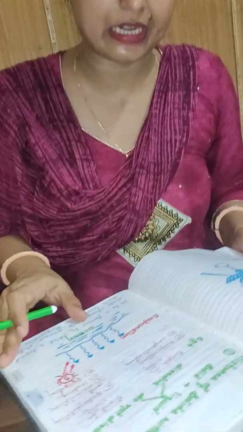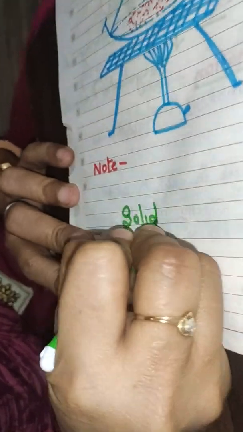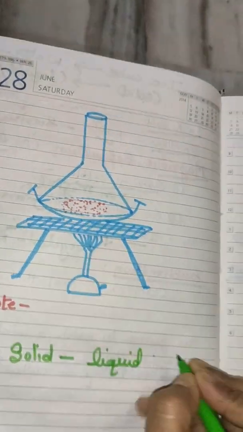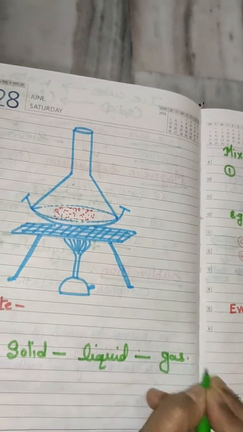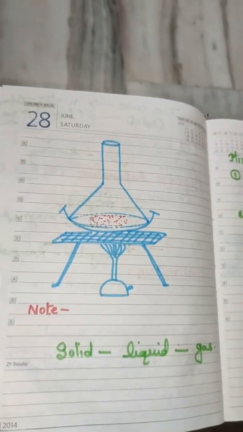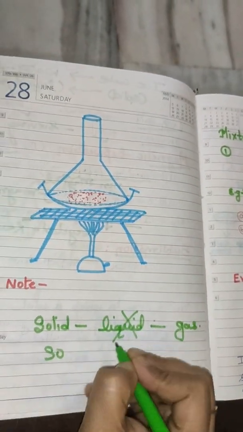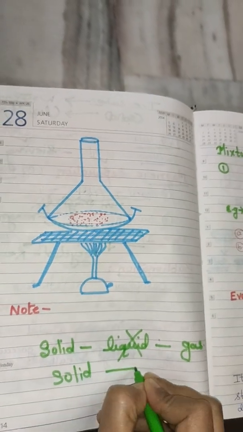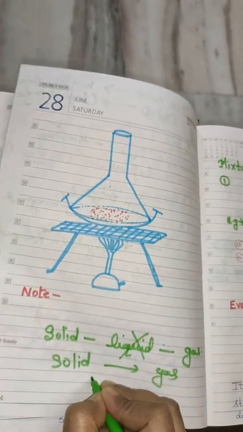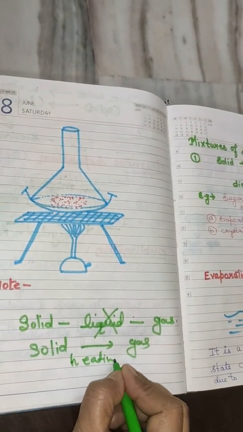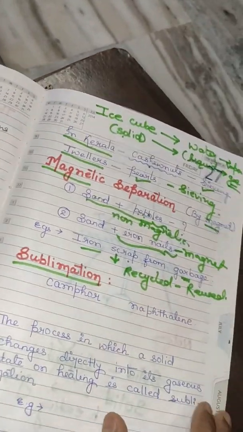Once again, I just want to tell you. Mostly the solid changes into liquid and then it changes into gas. Generally it happens on increasing the temperature. But in the case of sublimation, there is no liquid state. It means solid directly changes into gas on heating. Clear to you? On heating.